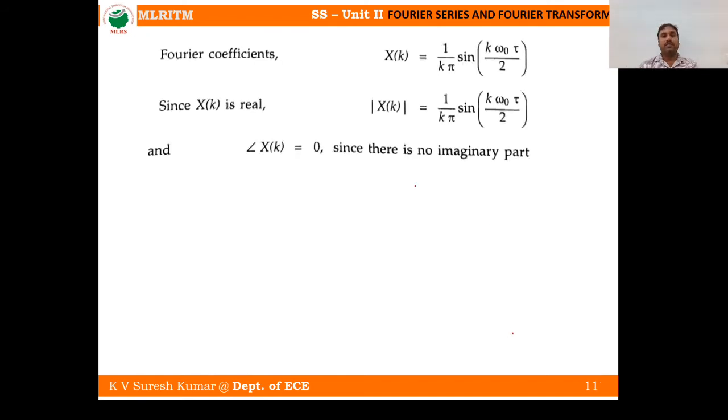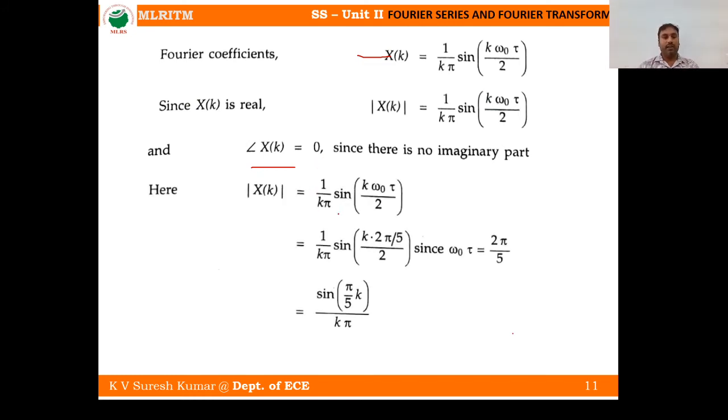Now the Fourier coefficients x of k. You have to take the Fourier coefficients x of k, and what is the amplitude? This is the amplitude, because it is a real signal, right? There is no imaginary part. And what is the phase? The phase is tan inverse of imaginary part by real part. The imaginary part is 0, so the phase of the spectrum is 0.